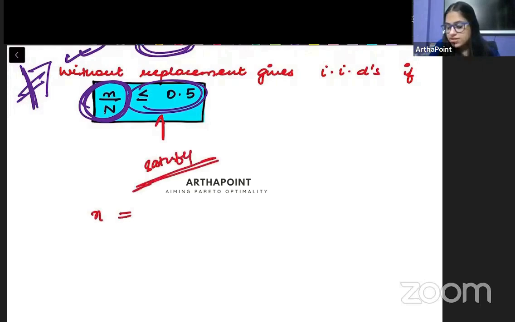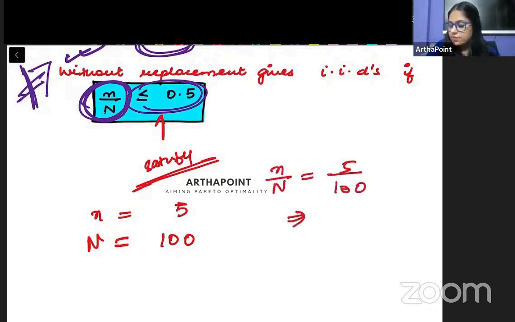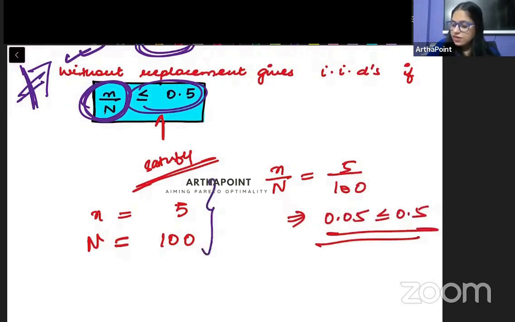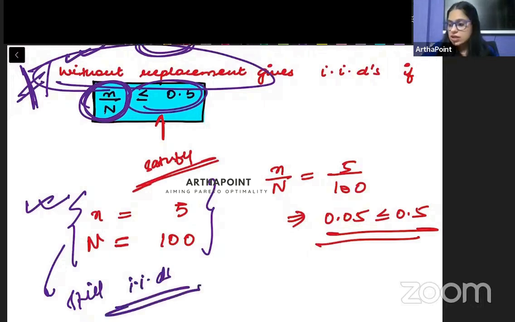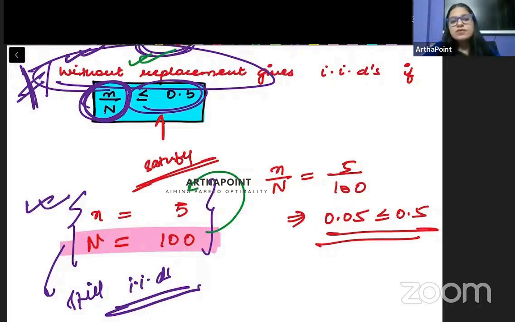So for example, if I tell you that the sample size is 5 and the population size is 100, right? So what is my n by N? It is going to be 5 divided by 100. That means it is going to be 0.05, clearly less than 0.5. So in this case, I will go ahead and say कि हाँ, although it is without replacement, still I will be able to create IIDs. बहुत ही rare chance है कि ये जो 100 observation है, इसमें से जो हम 5 observation collect करेंगे without replacement में, they will be dependent on each other. So we will be able to create an independent sample. Am I clear with it?